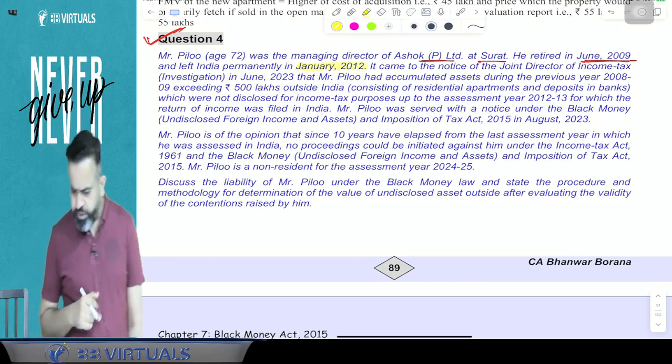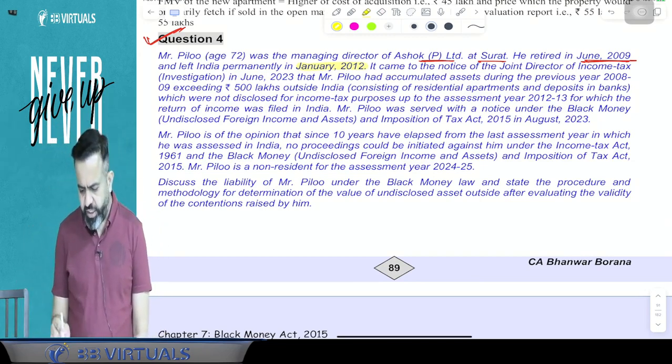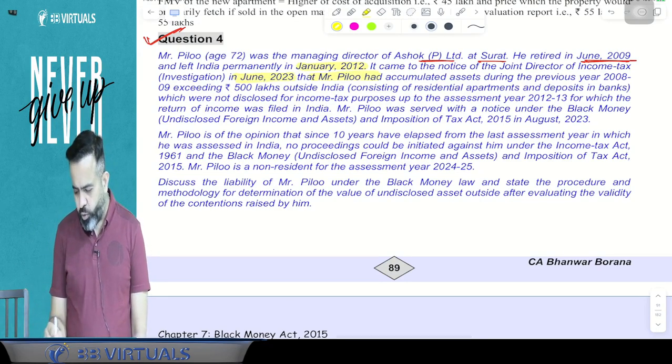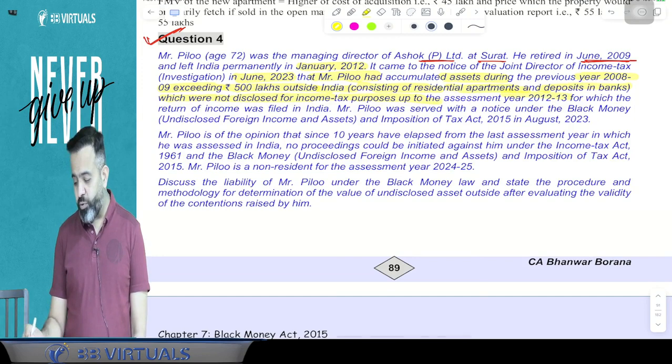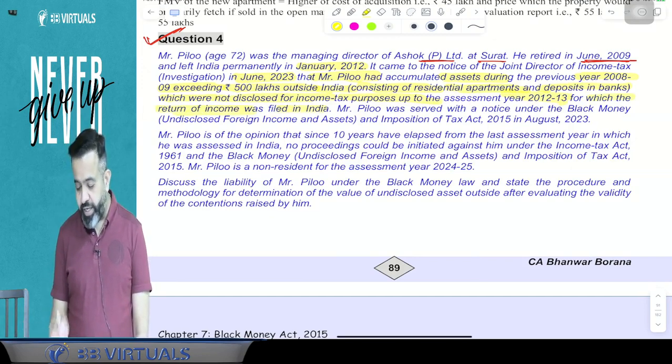It came to the notice of the Joint Director of Income Tax Investigation in June 2023, the current year, that Mr. Pilu had accumulated assets during the previous year 2008-09 exceeding 500 lakh outside India, consisting of a residential apartment as well as a deposit in the bank, which were not disclosed for income tax purposes up to assessment year 2012-13, for which the return of income was filed in India.